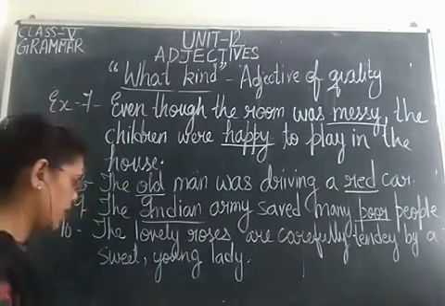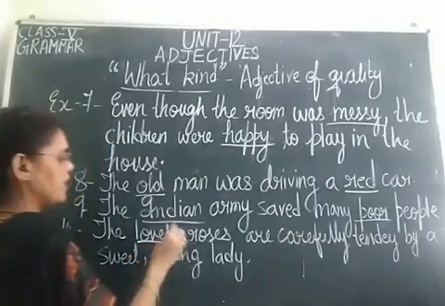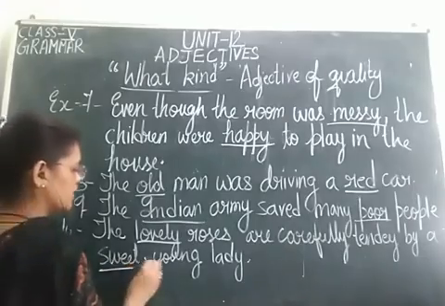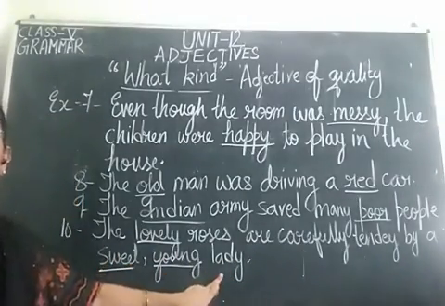Now, the adjectives over here are lovely, describing the roses, sweet and young, describing the lady.